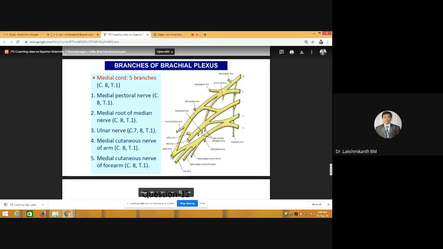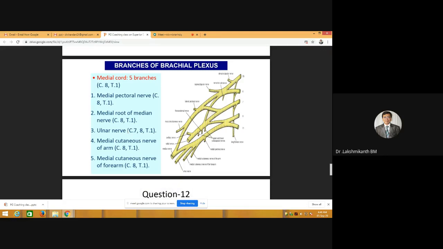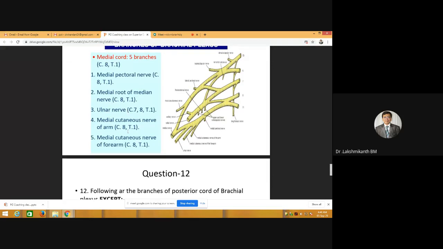Okay, fine. So ulnar nerve will supply almost all the intrinsic muscles of the hand except thenar muscles and first two lumbricals, and it will supply flexor carpi ulnaris and medial two digitations of flexor digitorum profundus. Medial cutaneous nerve of arm will be between brachial artery and the basilic vein, and it is very small in size, supplying the medial aspect of the arm. Medial cutaneous nerve of forearm will continue downwards, accompanied by a vessel, the superior collateral artery and inferior collateral artery, and it will supply the medial aspect.